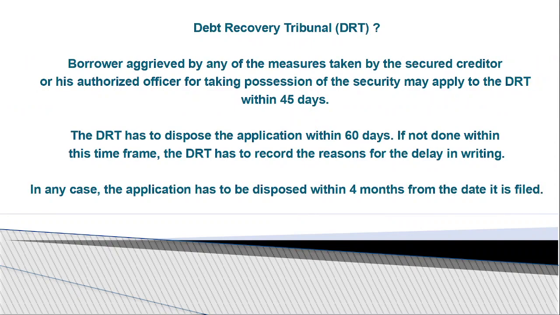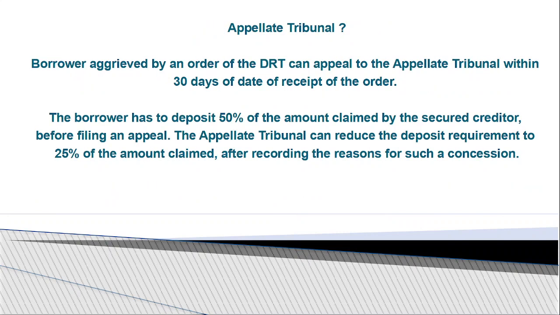If the borrower is aggrieved by any measures taken by the secured creditor, such as the authorized officer taking possession of the security, they may apply to the DRT within 45 days. The DRT has to dispose of the application within 60 days. If not done within the time frame, the DRT must record reasons for the delay in writing, and the application should be disposed of within 4 months from the date of filing. So we have dates within which they have to complete the activity. Appeal: if you have any issues with the DRT, you can go to the tribunal within 30 days of receipt of the order.